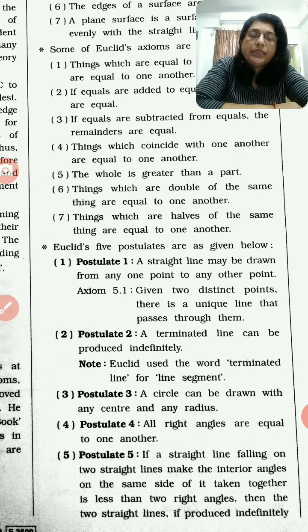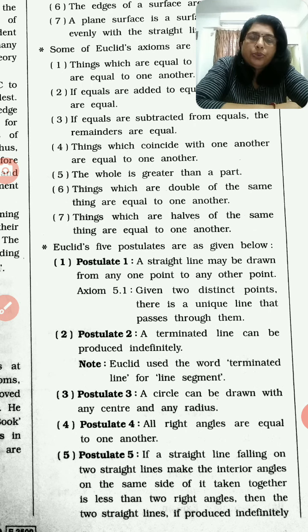Given two distinct points, there is a unique line that passes through them. So we can say that if 2 points are there on a plane, then only one line we can draw which is passing through both the points.